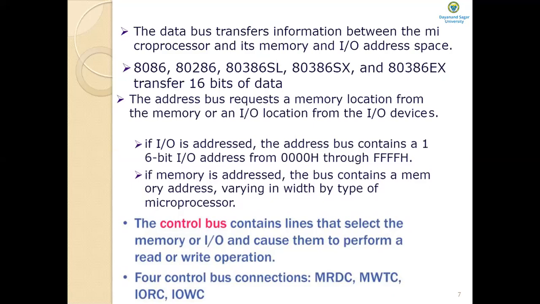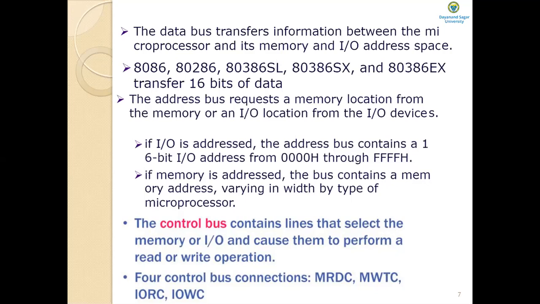Say for example, the microprocessor wants to read data stored in the memory, say at address 4. Then the data stored at memory address 4 is transferred over the data bus to the CPU. That means the data is retrieved from memory address 4 and transferred over the data bus to the microprocessor, or the CPU.